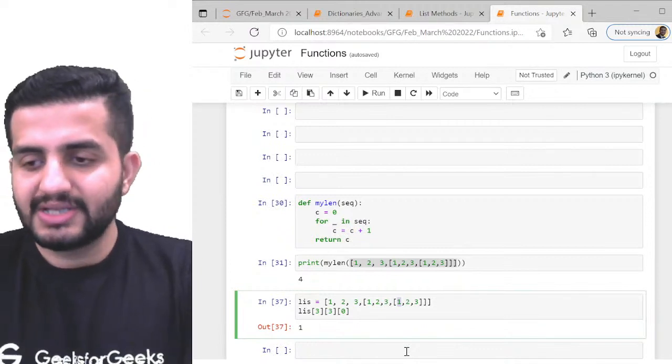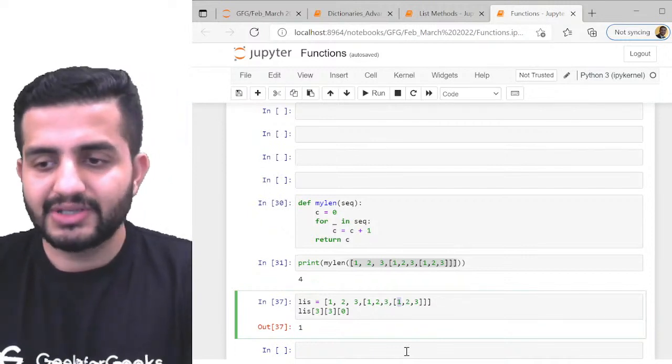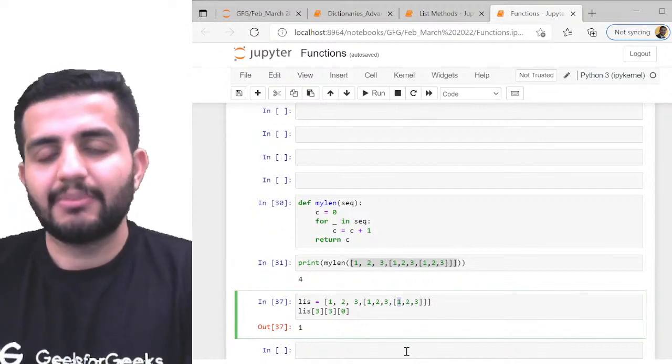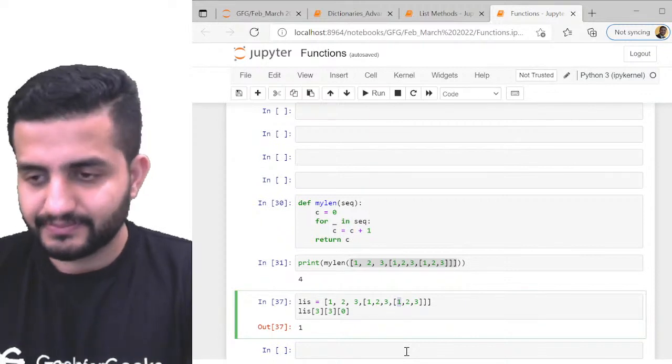Okay, great. Thank you so much, guys. We'll see you tomorrow, same time, 10 p.m., with another set of questions on functions. We'll do some really good questions tomorrow on functions, and maybe we'll start with lambda functions from Monday onwards. Okay, we'll see that. We'll do it that way.